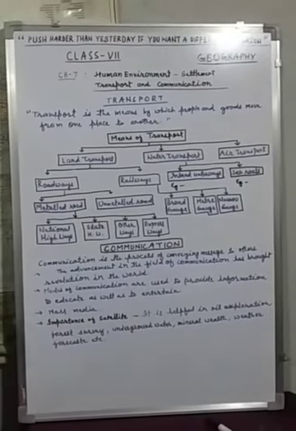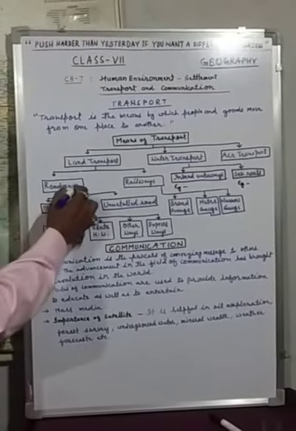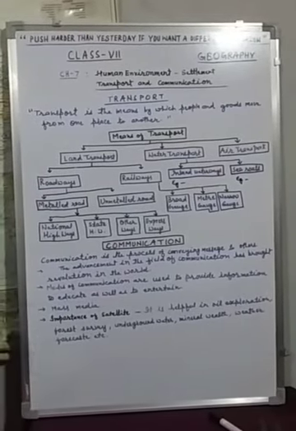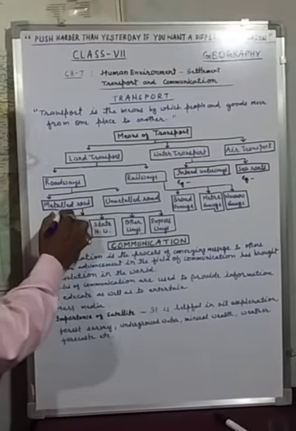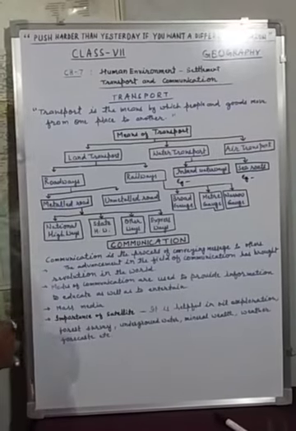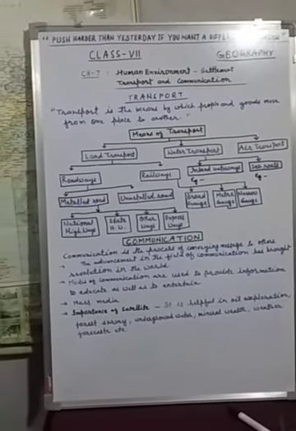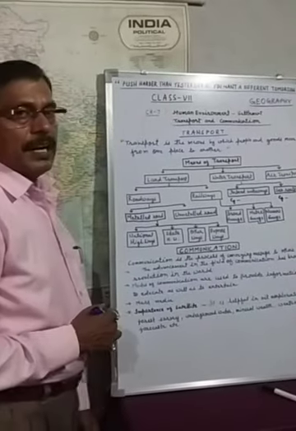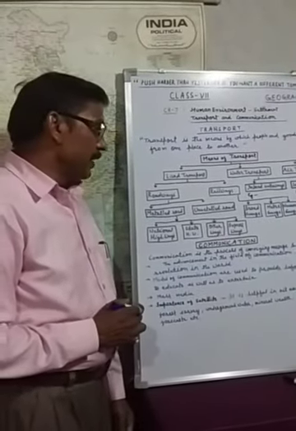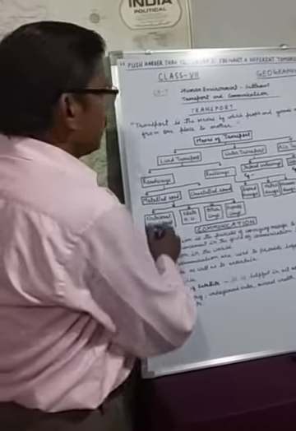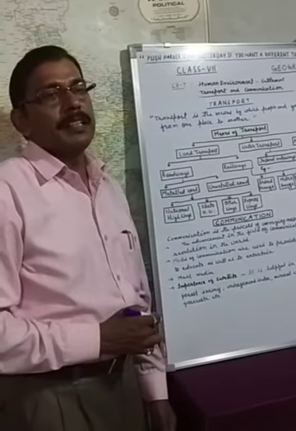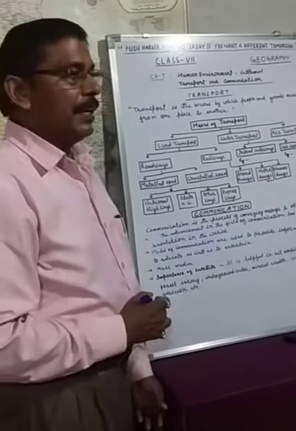Land transport is further classified into roadways and railways. Roadways can be classified into two parts: metal road and unmetal road. Metal road is also called pakki sadak, and unmetal road, kachi sadak. Unmetal roads are mostly found in rural areas, but metal roads are the most important roads that join different parts of the country.